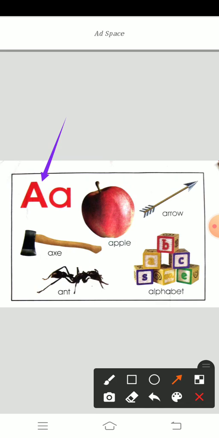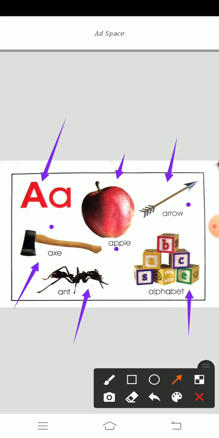Before that you can see A for apple. A for arrow. A for axe. A for ant. You can repeat, children. A for alphabet. Apple is one of the fruits. What is it? Arrow. It is one of the things. Even axe is one of the things.